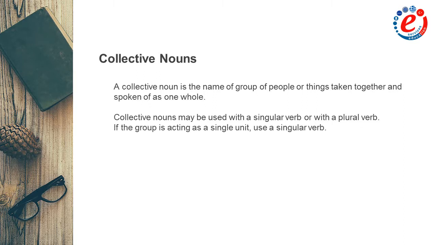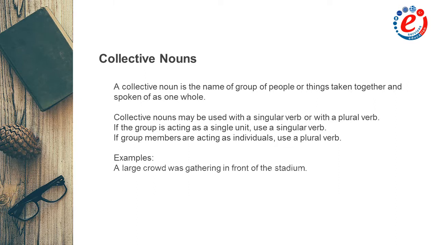If they are functioning as a single unit, as a whole, then we use a singular verb and pronoun. Whereas if they are acting as individuals, then we use a plural verb and pronoun. For example, a large crowd was gathering in front of the stadium. Here, the crowd is acting as a unit. The crowd were clapping and yelling, whereas here, the members act separately.